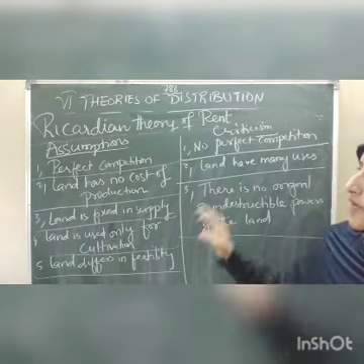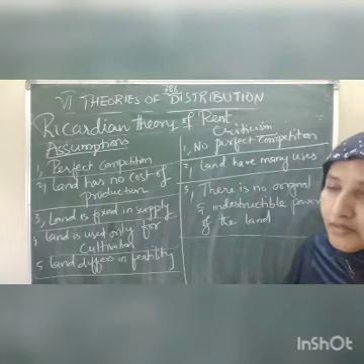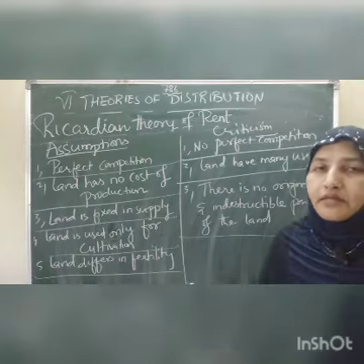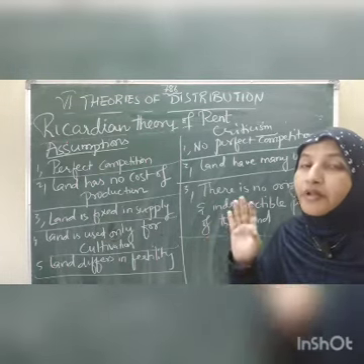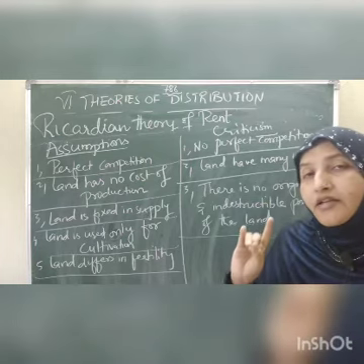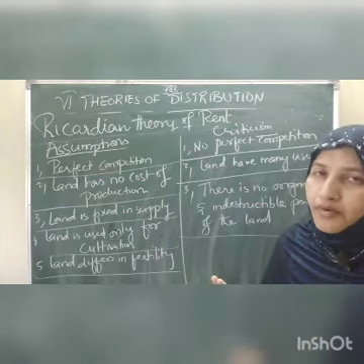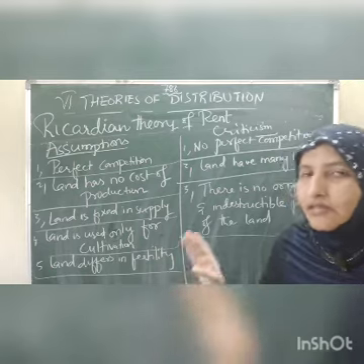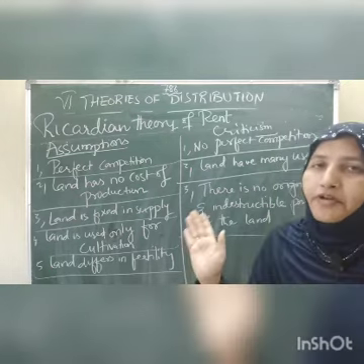So children, this is the Ricardian theory of rent. I hope it is clear. Only what you have to remember is that Ricardo has mentioned that rent on the land arises from its produce. The land that is producing more has more rent. The land that is producing less has less rent. This you have to keep in your mind.